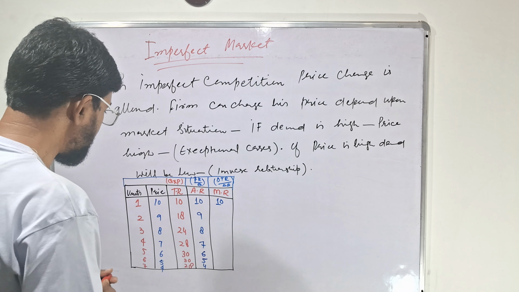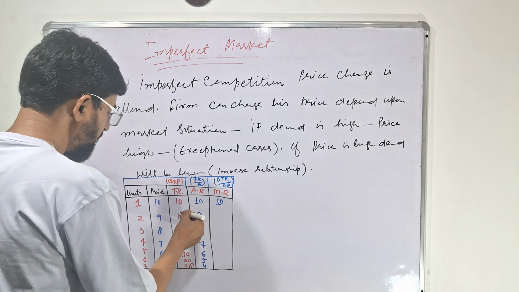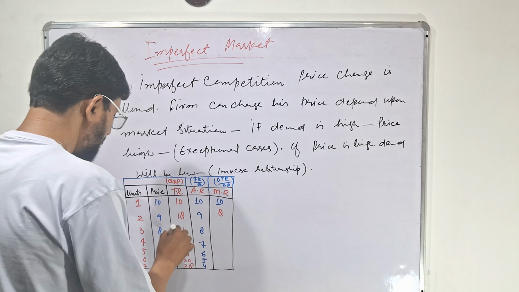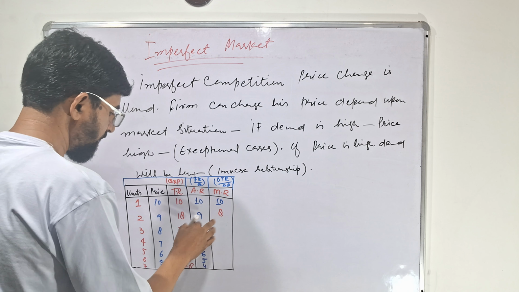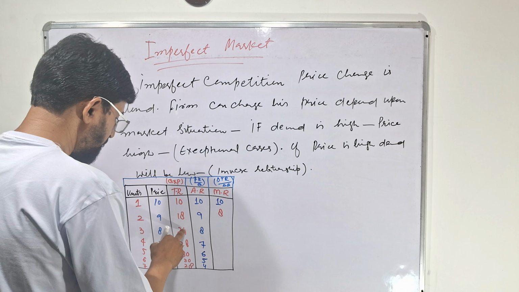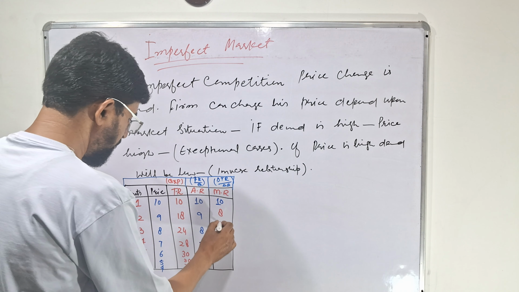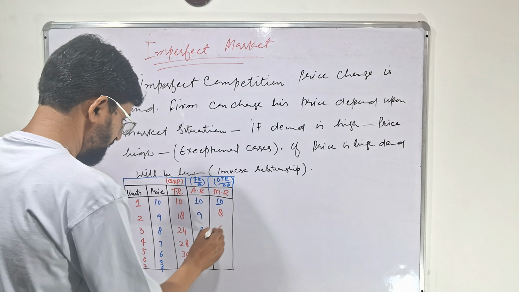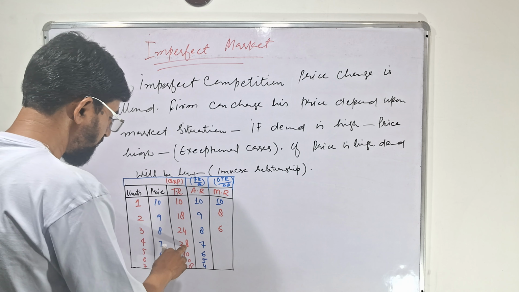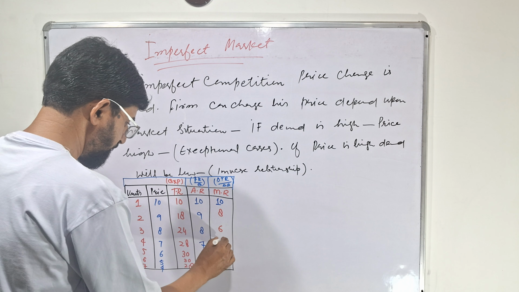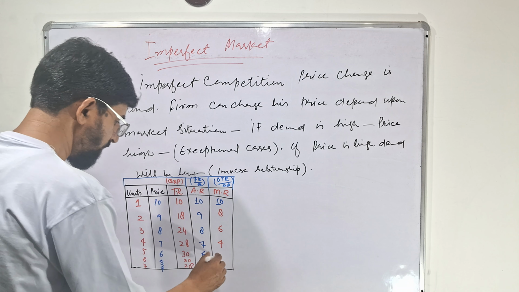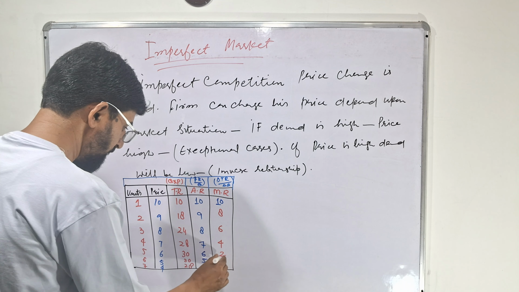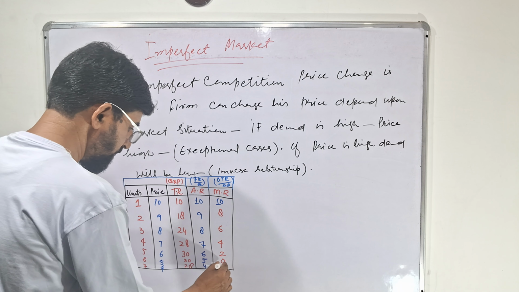I will write. Second, change in 10 minus 18, here is 8. Similarly, divide by 1, here it will be 8. Then 24 minus 8, here will be 4... Here will be 6. Then change 28, here will be 4. Then 30, here will be 2. Then 30, here will be 0. Then 30, here will be minus 2.